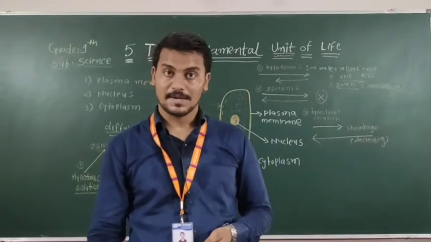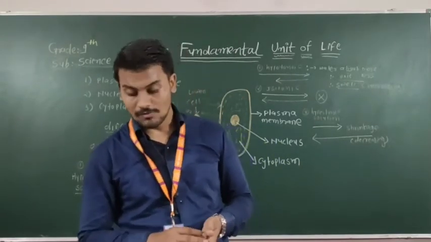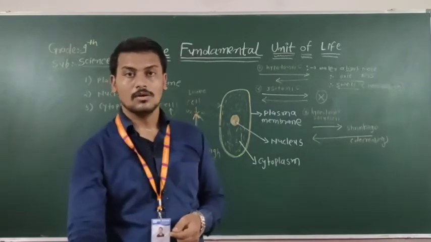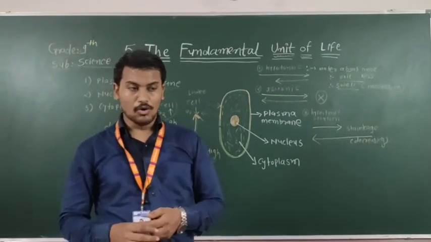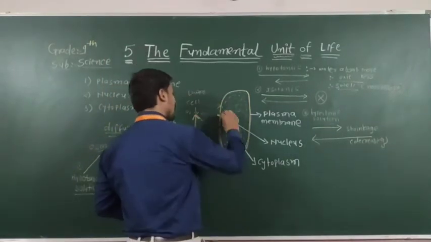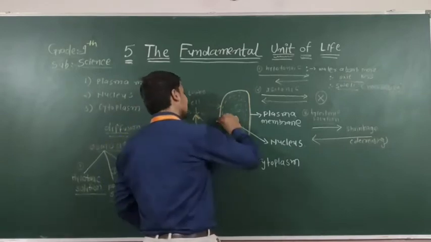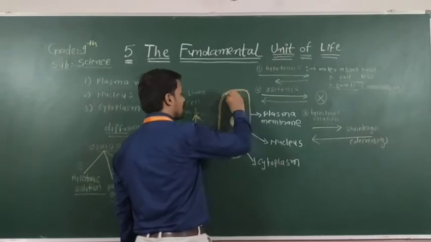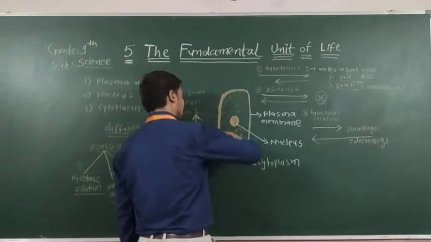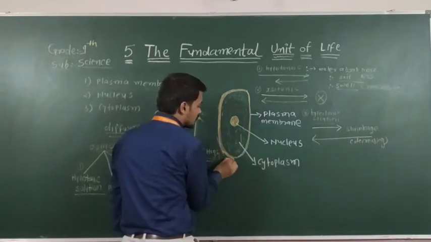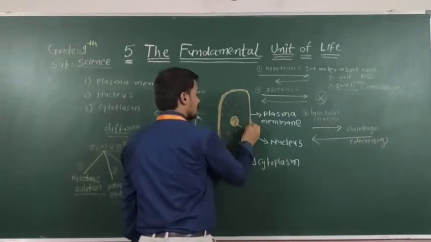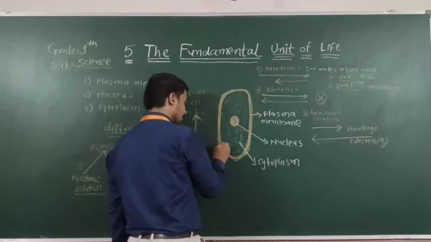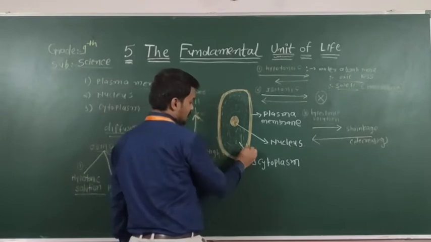So the cell wall is present in the plant cell. So what is the cell wall? The cell wall present in the plant cell, outside the plasma membrane, provides additional strength to the cell.